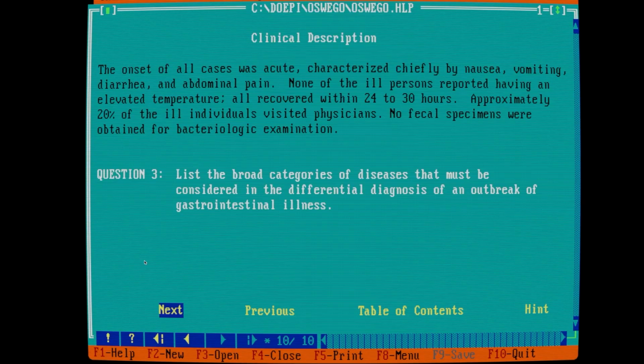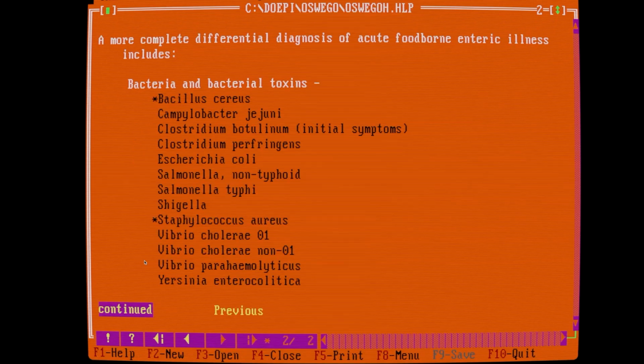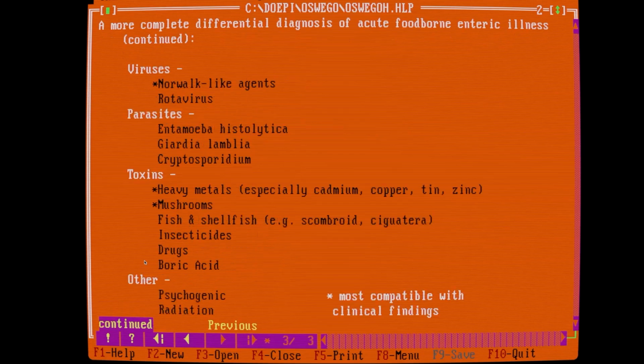What are the broad categories of diseases that must be considered in the differential diagnosis of an outbreak of gastrointestinal disease? So E. coli, Shigella, Salmonella, anything with a toxin that is being produced, especially if it recovers so quickly. If they didn't have a fever, that's more of a toxin acting there than an infection. So let's look at the hint. Infectious, bacterial, viral, parasitic, toxic, environmental, psychogenic. Oh, that's what they were getting at. Okay. I went the infectious route. That's my thing. So Bacillus, Campylobacter, E. coli, Salmonella, Shigella, Staph, Vibrio. I already know the answer to this because this is one that we have done for a long time.